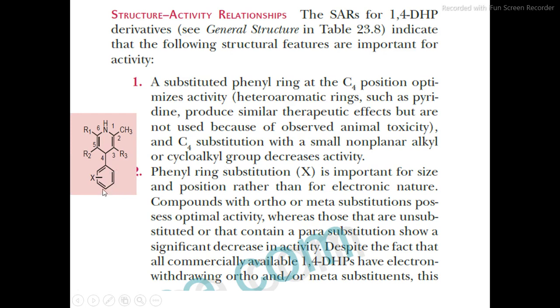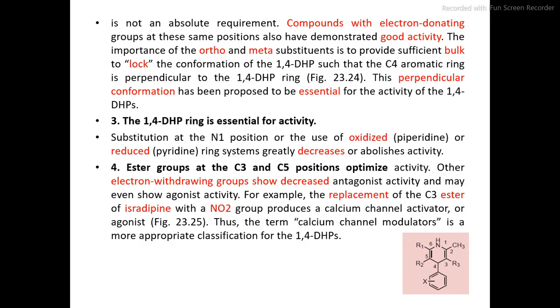But if the substitution is present at the para position, then the activity decreases. The commercially available 1,4-DHPs have electron withdrawing ortho or meta substituents, but this is not a prerequisite. Compounds with electron donating groups also show good activity.